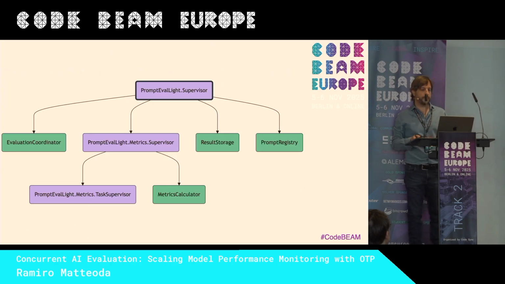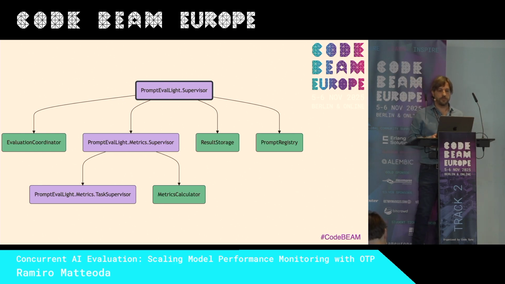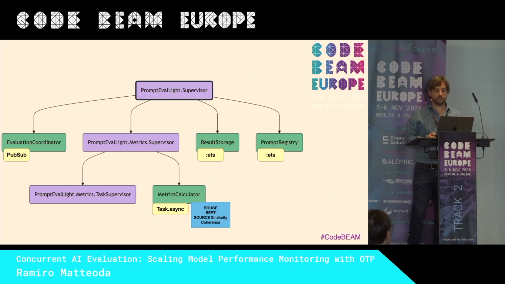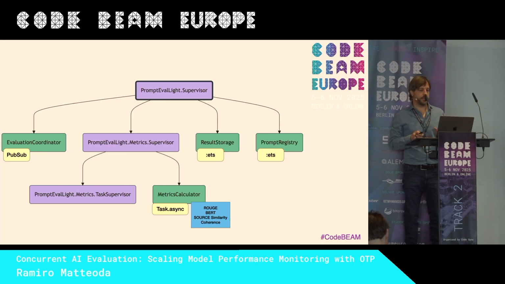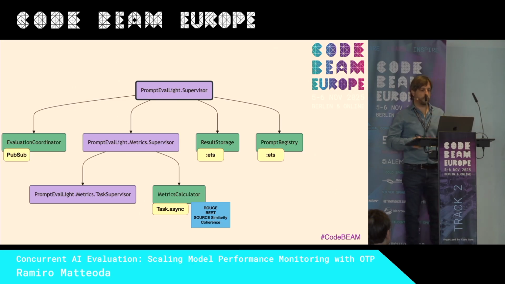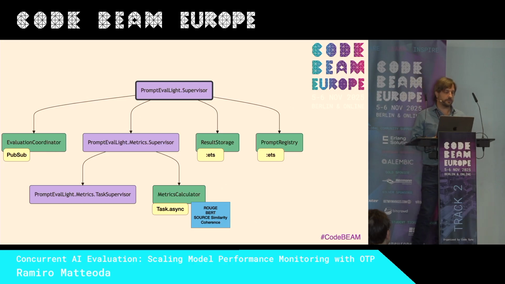So if we move to implement this, we have OTP, we have a supervision tree, we need to calculate the metric. This can be supervised, and this can run using Task.async, and we can run a lot of metrics. Also, if we want to store our results, we have ETS. And because we want to store our prompts, our prompt versions, our result storage to analyze later which prompt performs better. And to coordinate all the evaluation, we can use PubSub, it's already there.